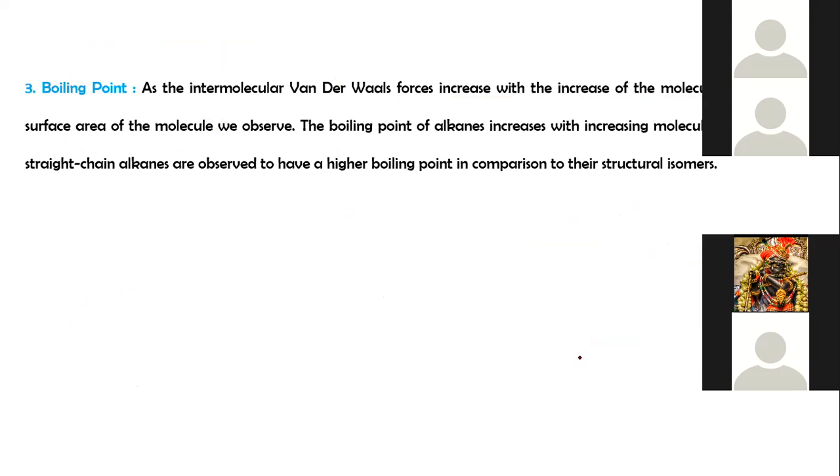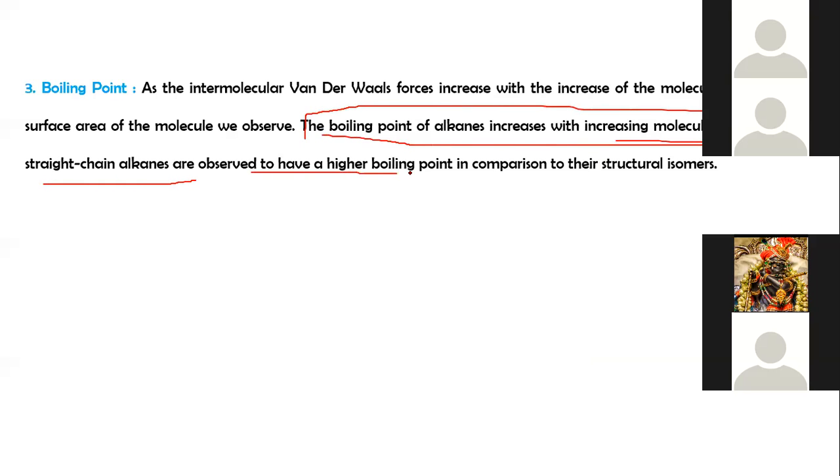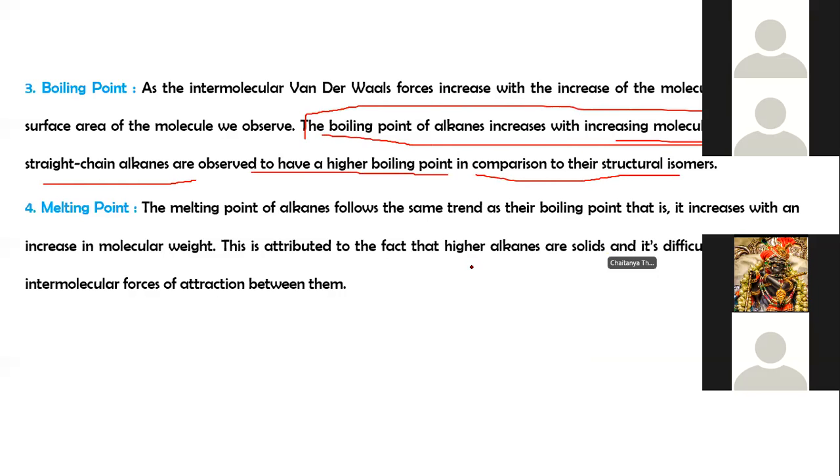If the carbon chain increases, the boiling point increases. Straight chain alkanes have higher boiling points in comparison to their structural isomers.